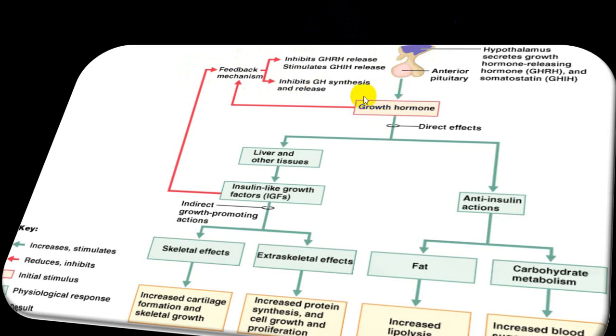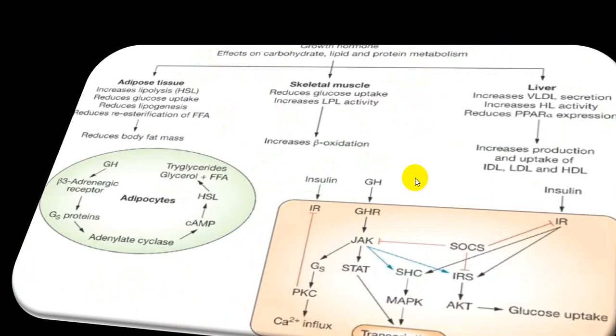Growth hormone itself can also inhibit by a short loop mechanism. This is called short loop, and this is called long loop. That is IGF inhibiting the growth hormone production. So there is a short loop control and long loop control. This is the effect of growth hormone on adipose tissue, skeletal muscle, and liver. We already discussed that before.